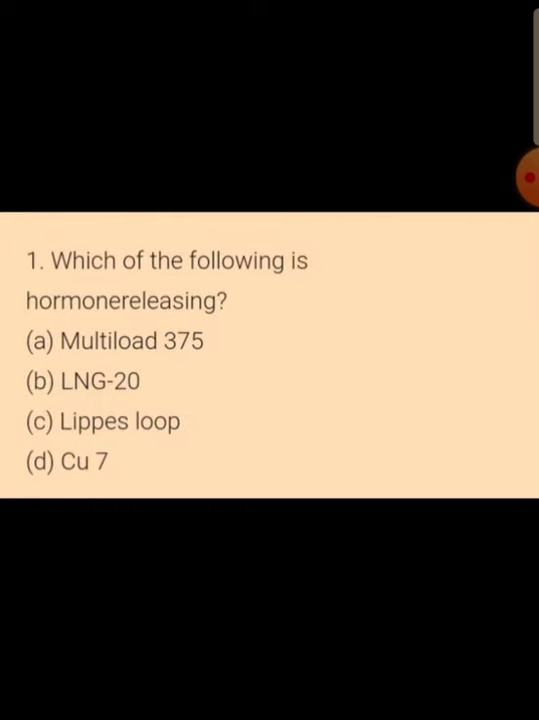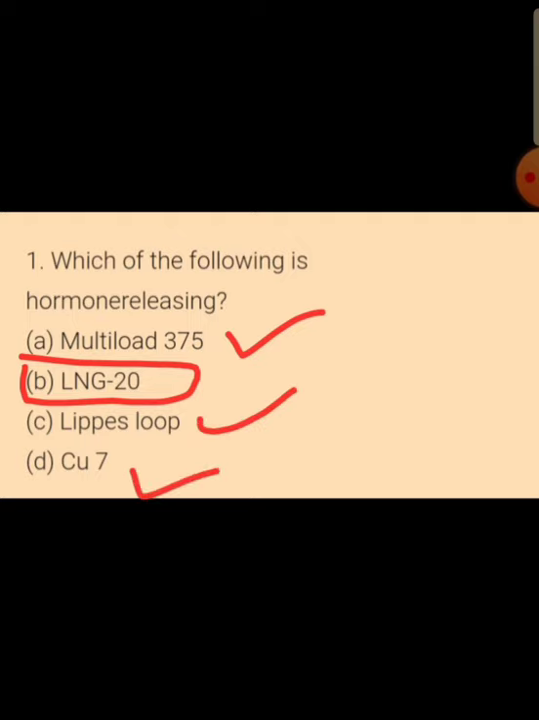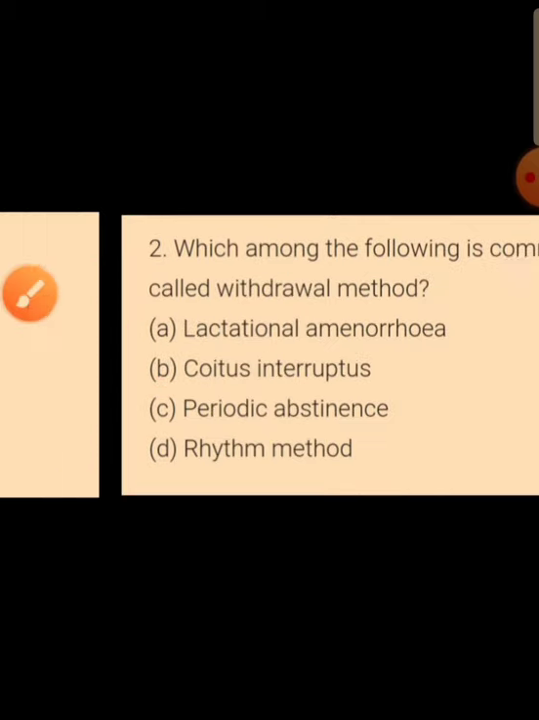Which of the following is hormone releasing? Hormone releasing IUD, intrauterine device, is LNG20, whereas Multiload 375 is medicated IUD, Lippes loop is non-medicated, and Copper T is copper releasing IUD.